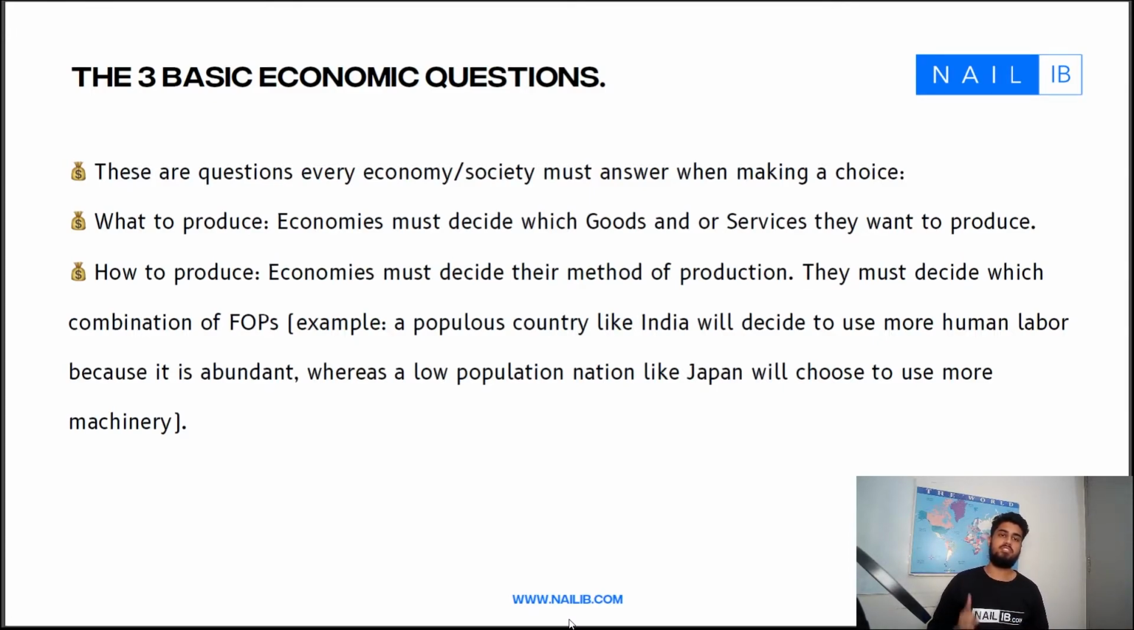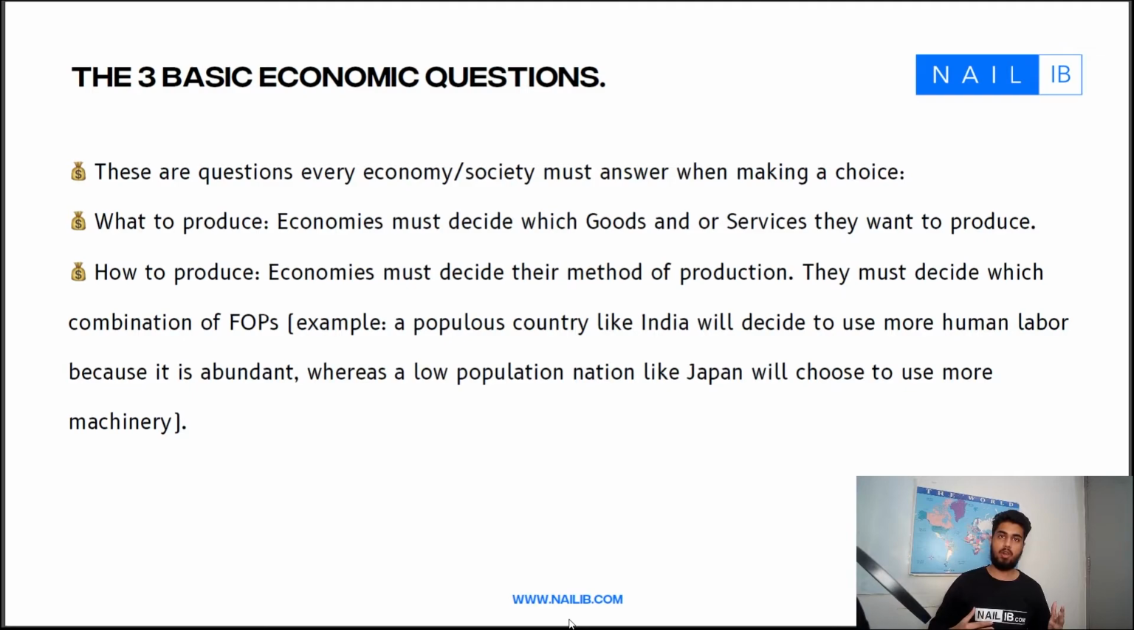Economies must also answer the second question of how they want to produce. They must decide their method of production, exactly how they want to produce what they want to produce. Suppose an economy decides they want to produce, you guessed it, water bottles. They want to decide next how they want to produce those water bottles, whether they want to use machinery or they want to use people to make the water bottle. Essentially, the how to produce question is related to their method of production.